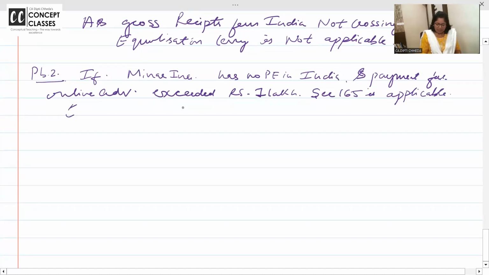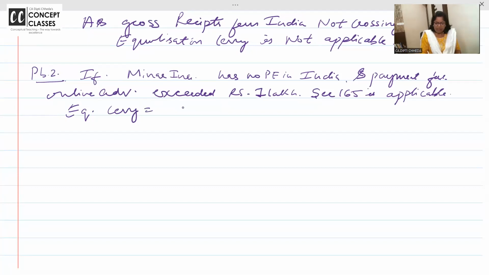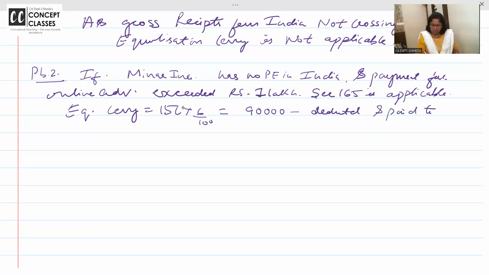और कितना लगेगा? Equalization levy is equal to 15 lakhs into 6%. कितना आ रहा है? 90,000. काट के we will pay them. Deducted and paid to government by 7th of next month.